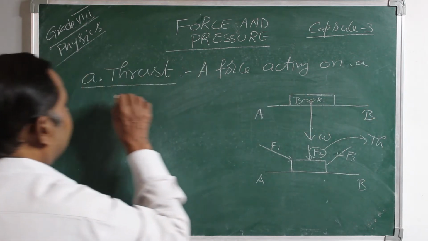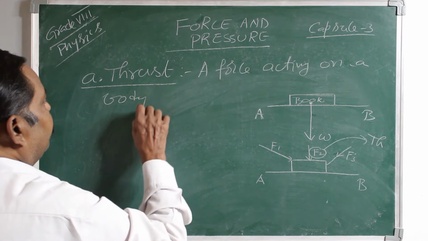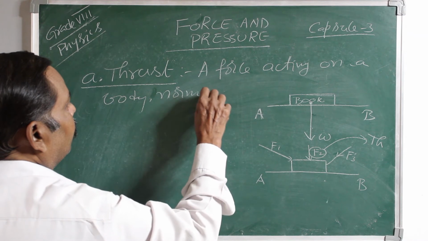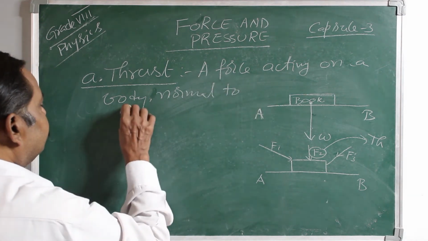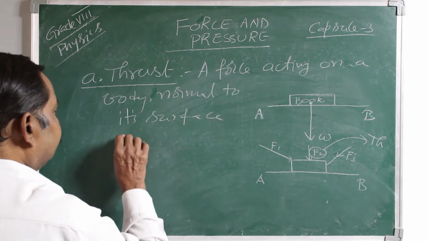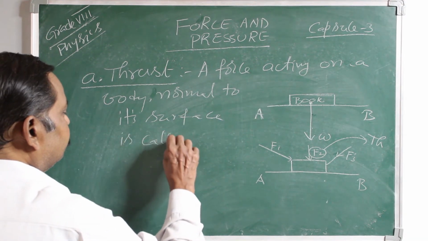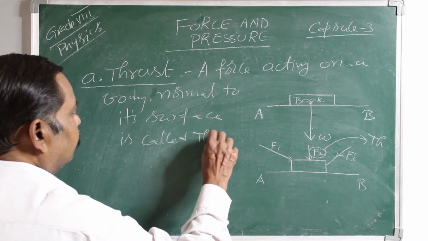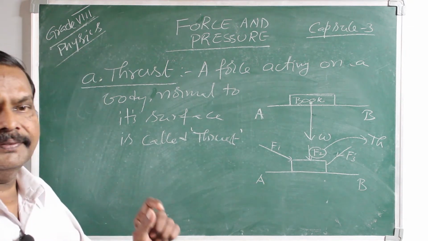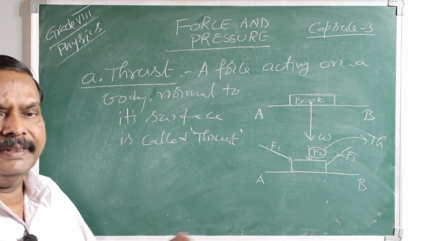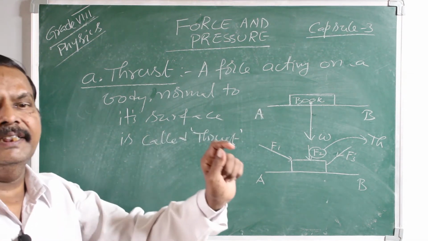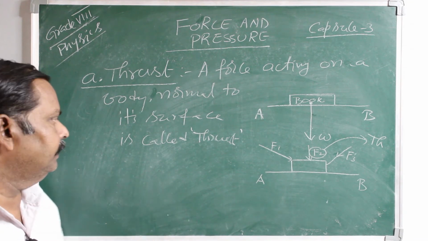So a force acting on a body normal to its surface is called thrust. So basically thrust and force are the same. The difference is the angle, with what angle the force is acting on the body. That decides the thrust.